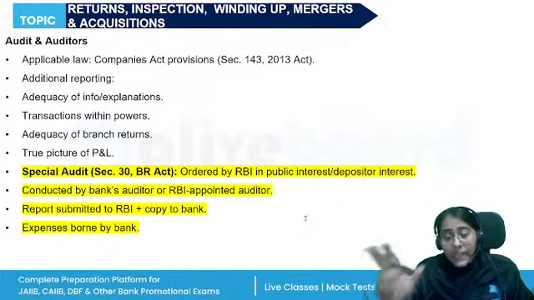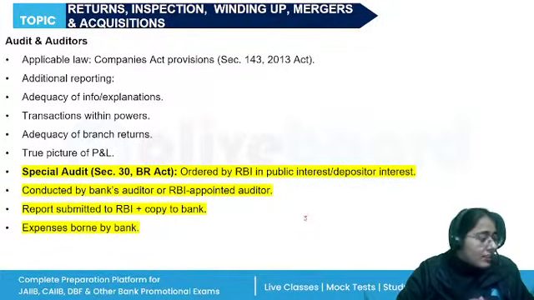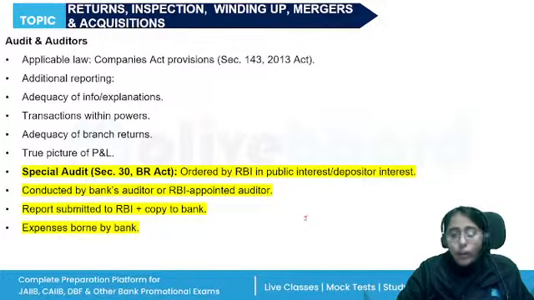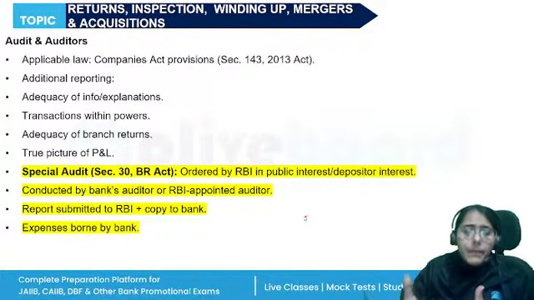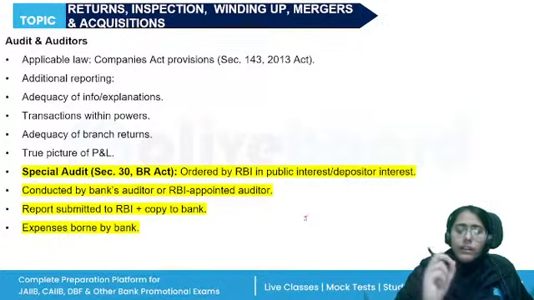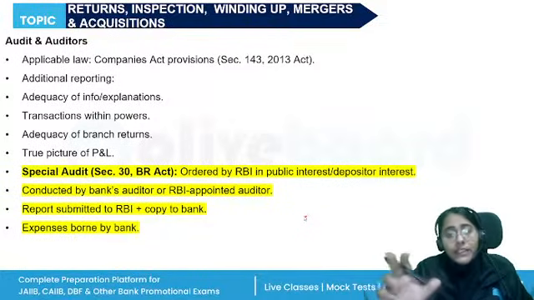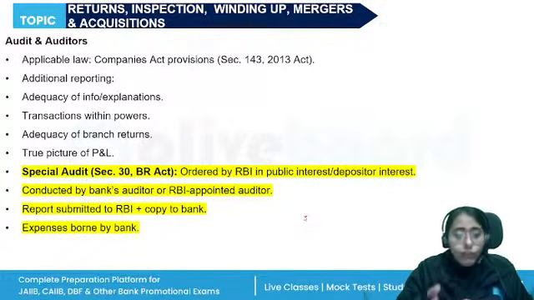And if later on anything is found to be false, the auditor will also be equally responsible. RBI can impose penalty on them. RBI also has the power to conduct a special audit wherever the special audit is necessary in the public interest. Then RBI can order to conduct it. For this, the same auditor can conduct the audit, or RBI can appoint a different qualified auditor for the purpose. All the cost of the special audit will be borne by the banking company. Such orders are binding on the banking company, right?